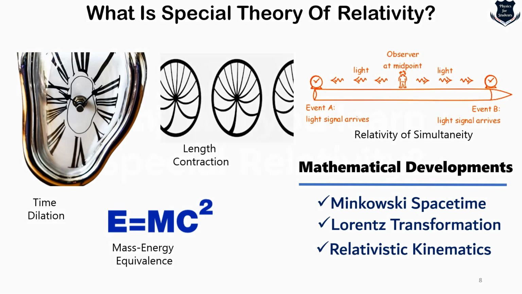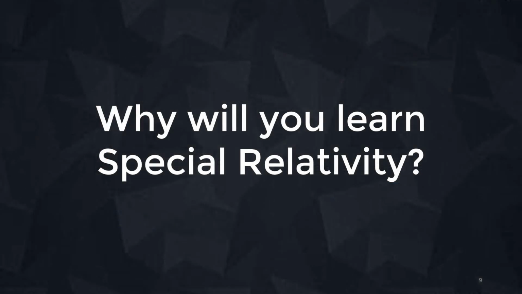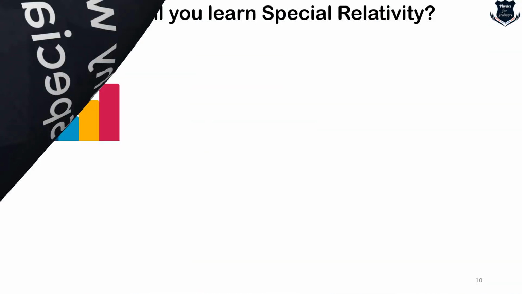But the question is, why will you learn the special theory of relativity? I mean to say, till Newtonian mechanics, things were fine. Is there any reason that you need to really learn the special theory of relativity, or can you just skip those parts? Coming up into the next part of our video.